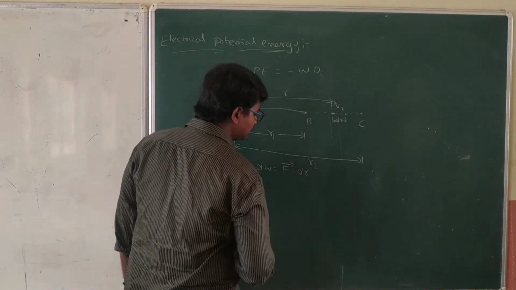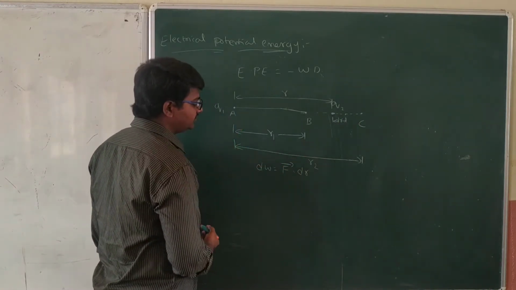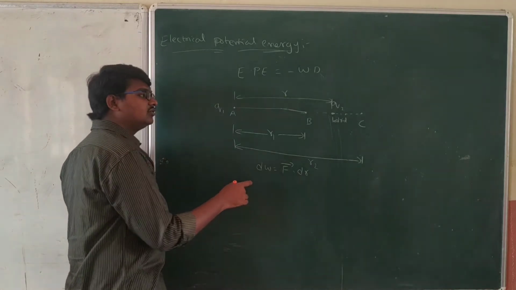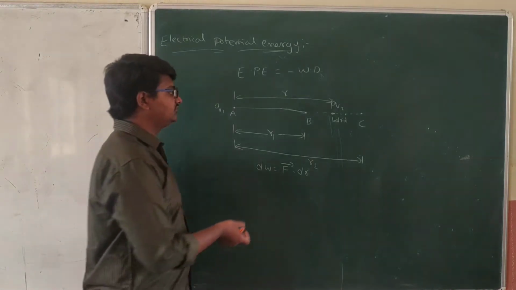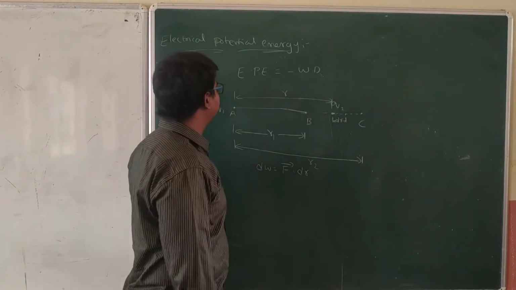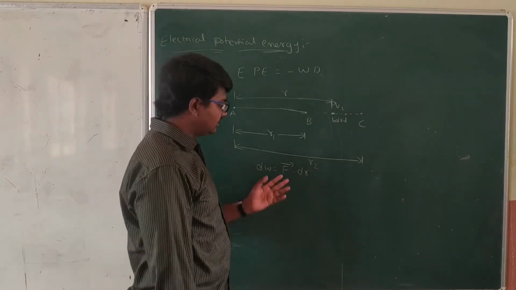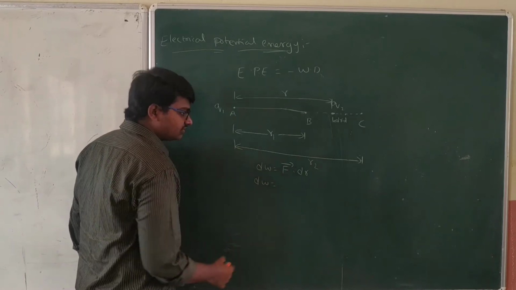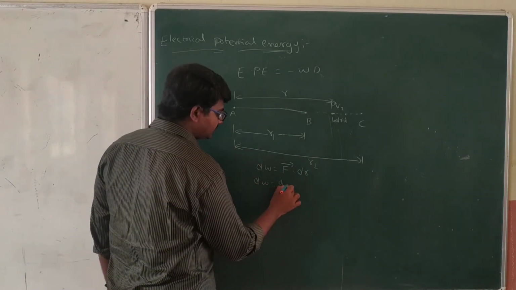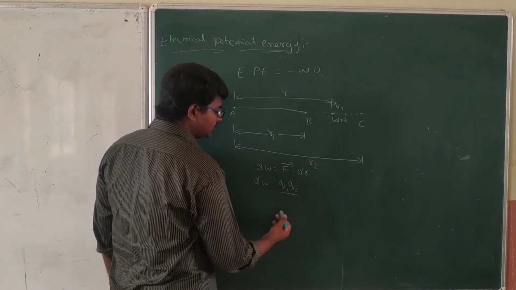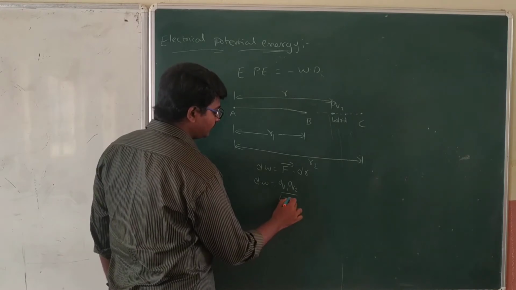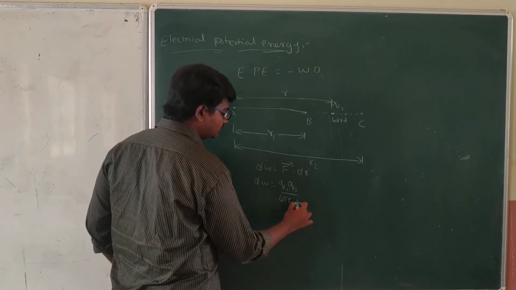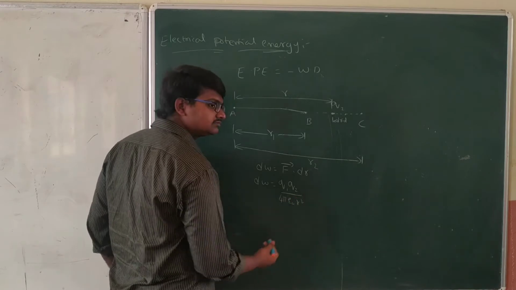Simply dr. So dW is equal to F into dr. And F here is the Coulomb force, the force of attraction or repulsion between the two charges. Let's substitute that: dW equals Q1 Q2 divided by 4 pi epsilon naught R square,